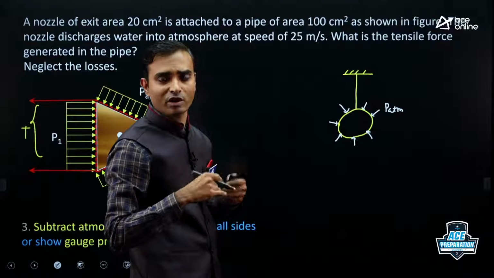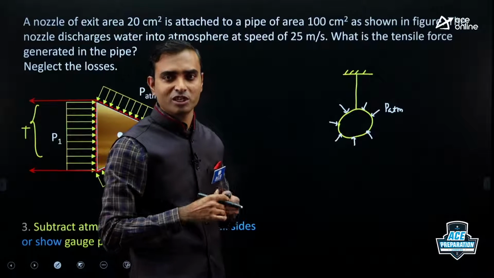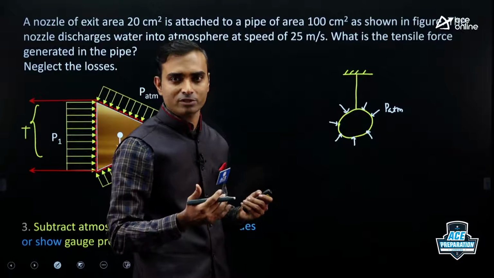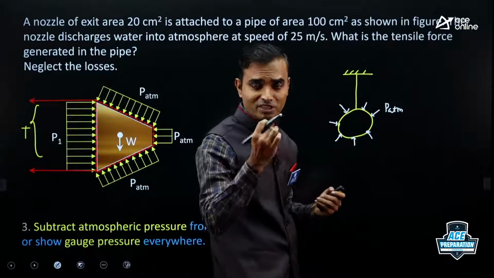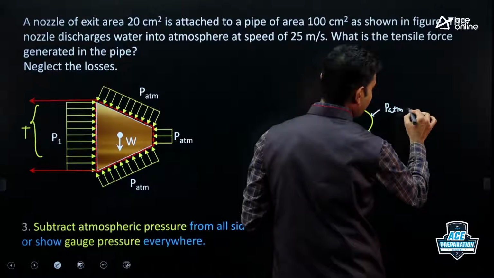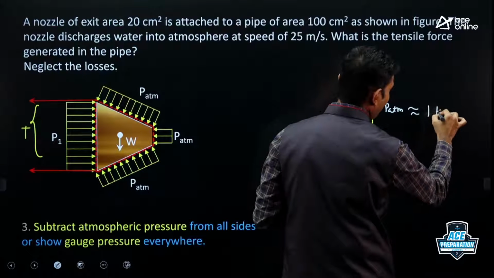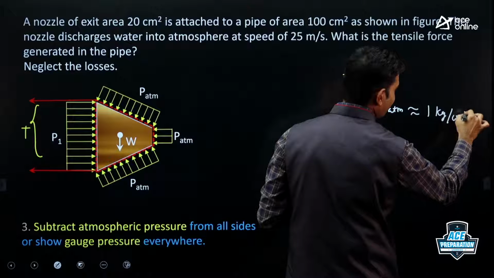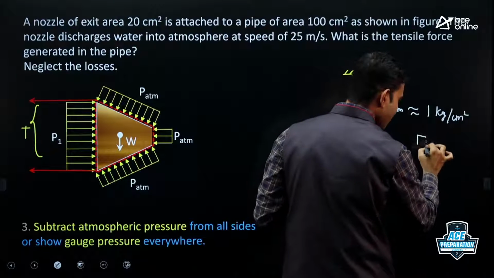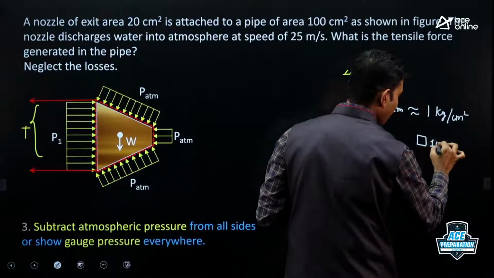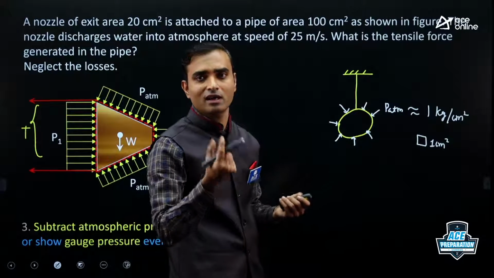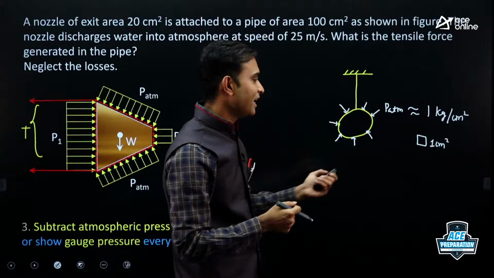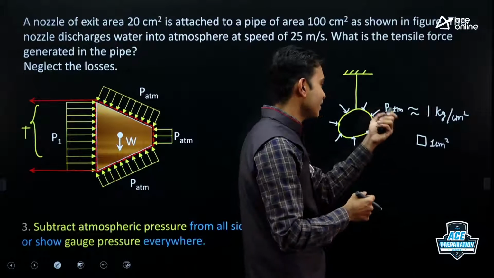On our body also, atmospheric pressure is acting everywhere. But still, we don't feel that force, correct? Some of you may be thinking atmospheric pressure is small. Please remember, it is not small. Atmospheric pressure is roughly 1 kg per centimeter square. It means if you take 1 centimeter square area of our skin, it is holding around 1 kilogram mass. So that much huge pressure is caused by atmospheric pressure.